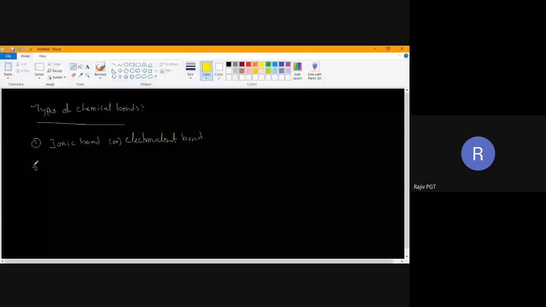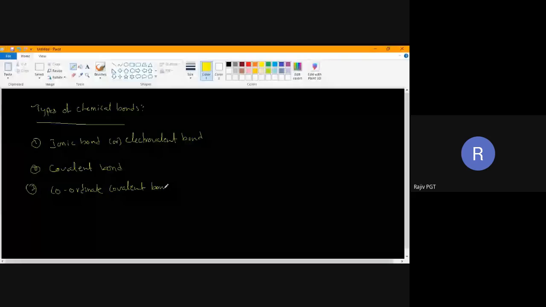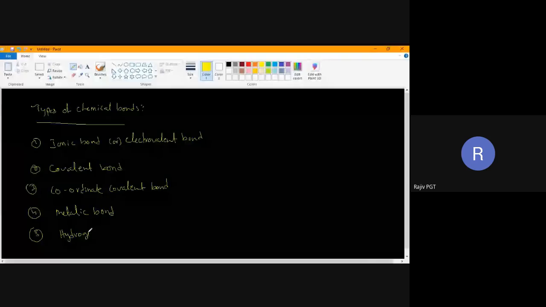Next one is called coordinate covalent bond. Next one is called metallic bond. Next one is called hydrogen bond. We are going to study independently about each type of bond. Clear, children?